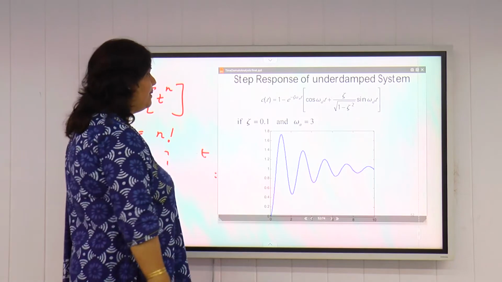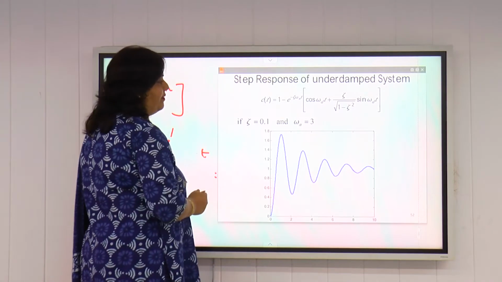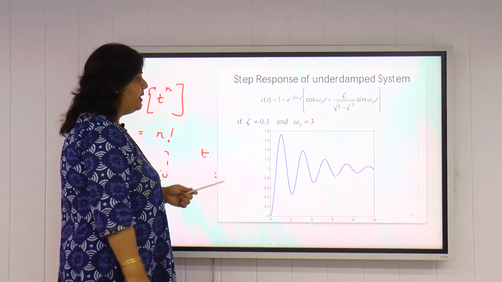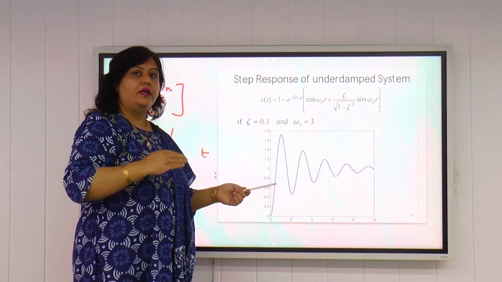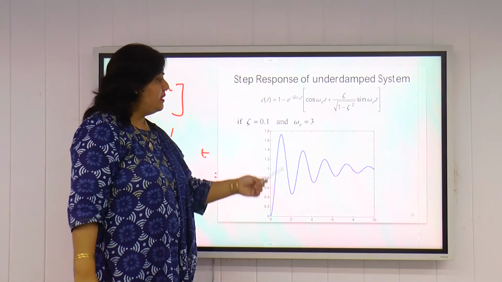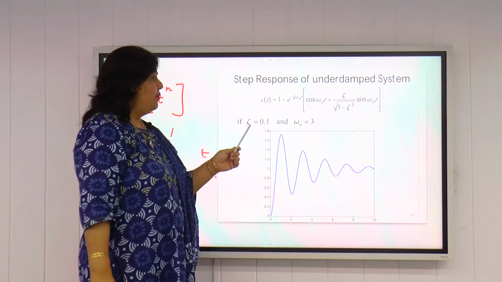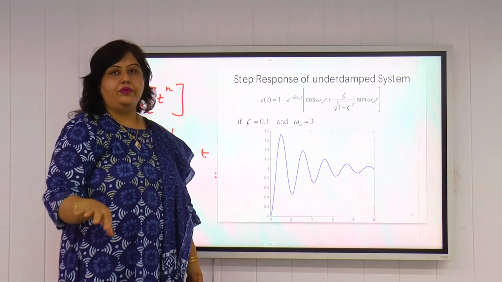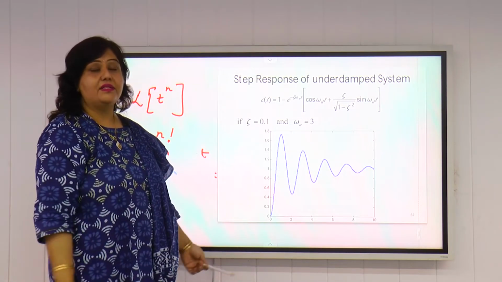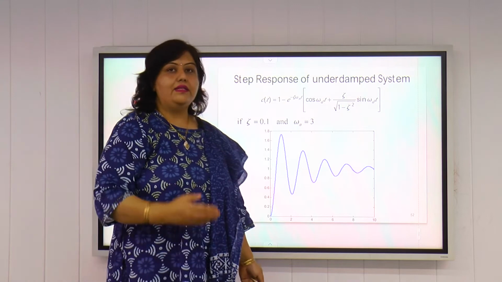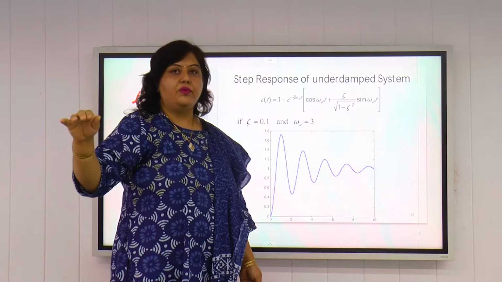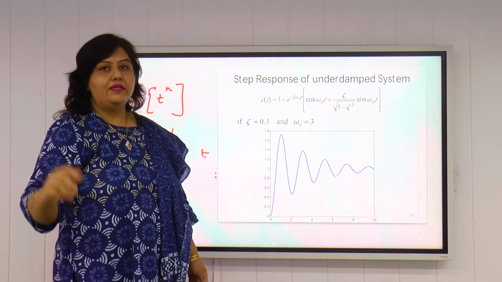So if we plot the time response for zeta 0.1 and omega n equal to 3, it will be like this. So it will be like underdamped case, obviously. Underdamped means the oscillations are damped out, decreasing with respect to time. So this is the damped out oscillations. Obviously zeta is equal to 0.1, so the value is lesser than 1, that's why that is damping out with respect to time. And this is our ideal case. Our ideal case is when the oscillations are damped out and the output finally settles down to the steady state value or the input, that is our desired response.